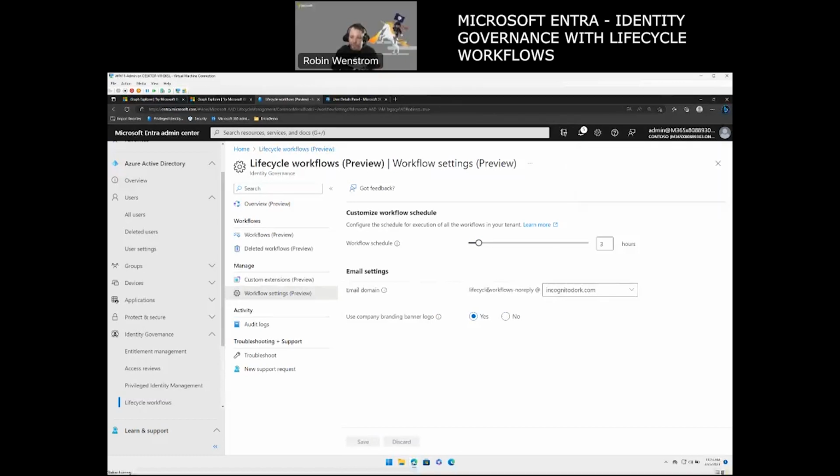If I set that, it will actually come from a known address, so I don't have to say it's from Microsoft.com if I, for some reason, would like to block that. Instead, it comes from my trusted domain, so users know, hey, I can trust this email address that is coming, and I don't have to worry too much about it. And that is basically what I wanted to show today.